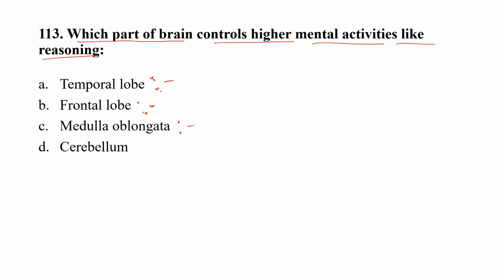And the medulla oblongata's main function is to regulate the cardiovascular system, respiratory system, and autonomic function. Cerebellum coordinates gaze, maintains posture, and controls muscle tone and voluntary muscle activity, but it is unable to initiate muscle contraction. So the correct option here is option B, that is frontal lobe.